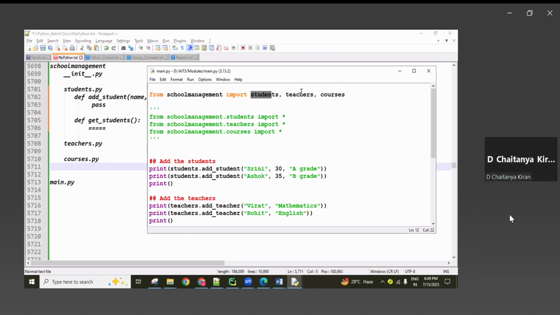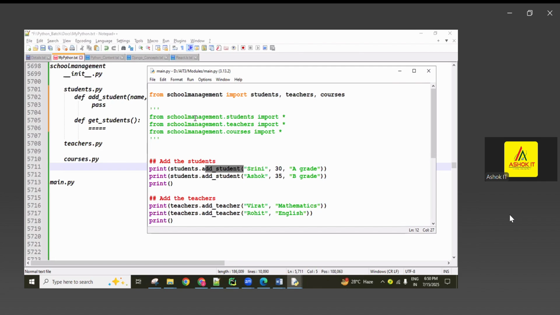Star means every module is coming, so again you have to use the module name dot its function name. If you don't want to import like this, simply star. Then sometimes I also need to print student dot add student, module name dot function name. Follow the syntax: module name and its property name.